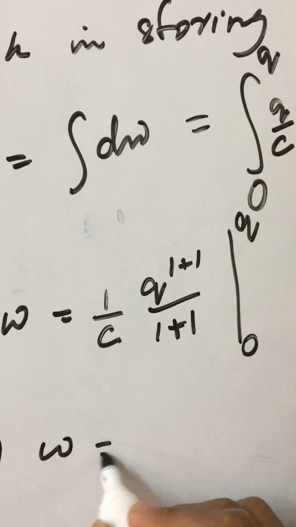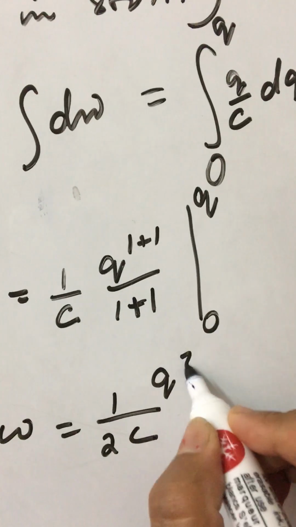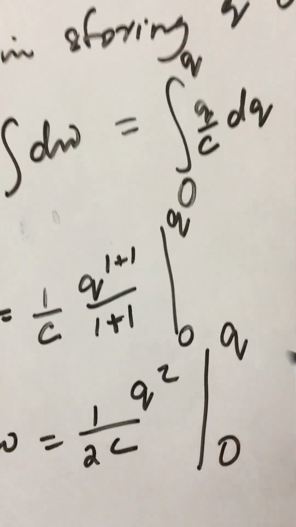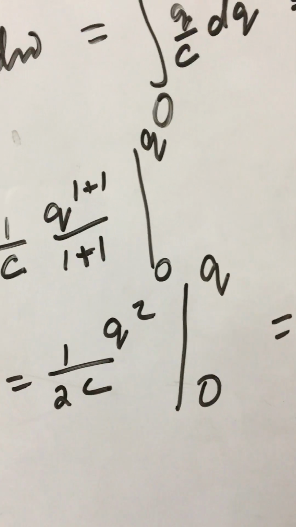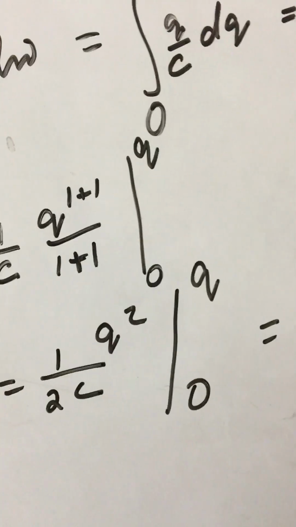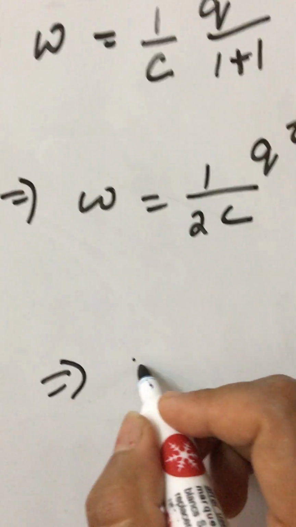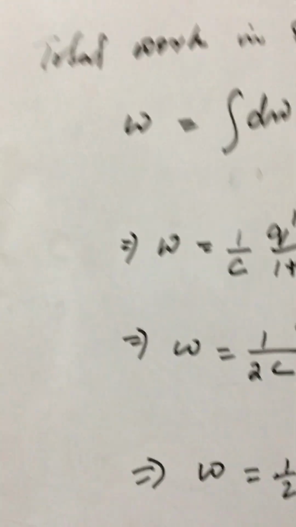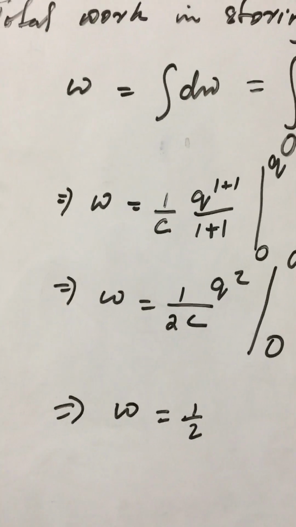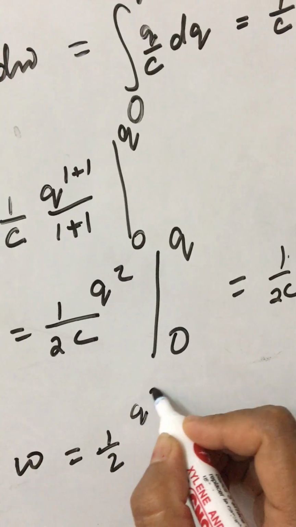So W is equal to 1 by 2C, and this is Q square. Then the limit we need to put in the variable, that is Q. So this is 1 by 2C, Q square minus 0 square. So the work done is equal to half Q square by C.